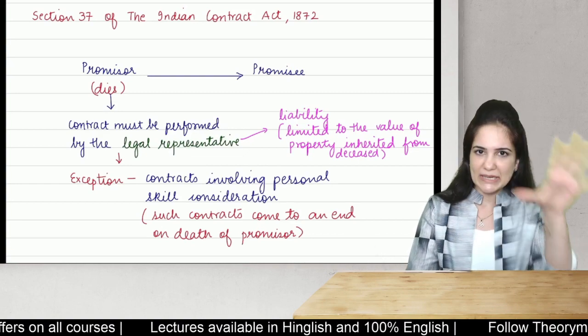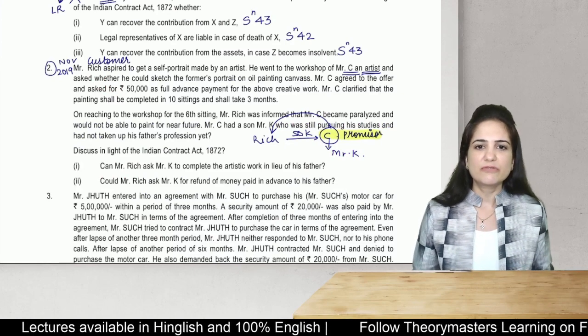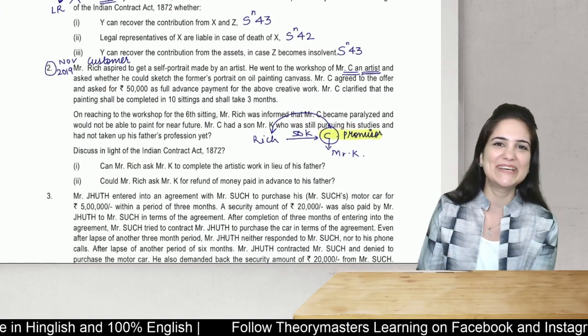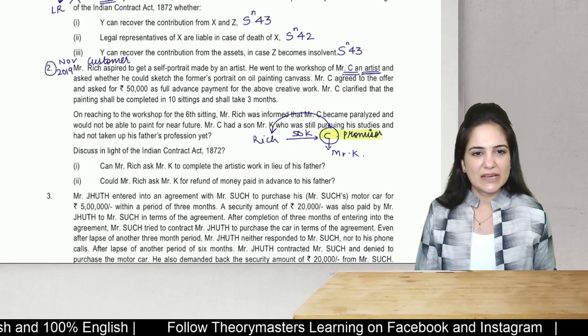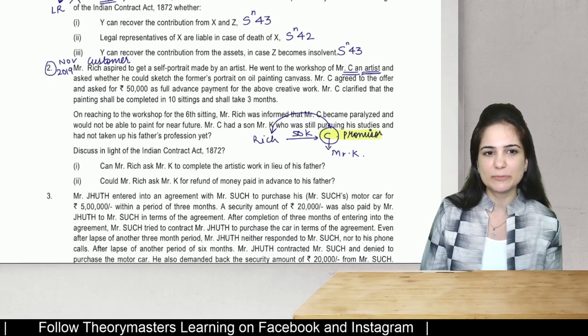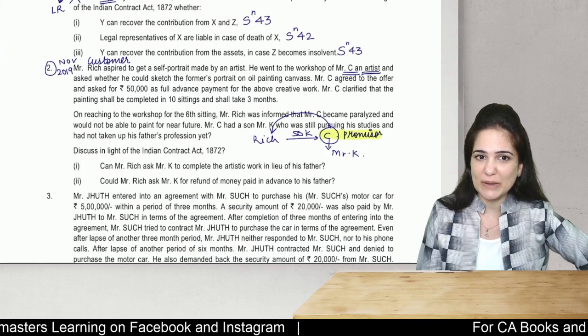Okay, so did you understand this concept? Now let us quickly apply this in the question. But what is there to apply? We have already discussed the theory and we know the answers. Mr. C, can Rich ask K to complete? No, it cannot be performed by any other person. Could Mr. Rich ask K for refund of money? Yes, section 65 applies over here.